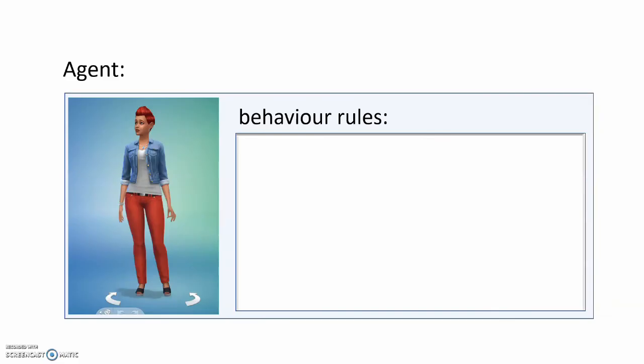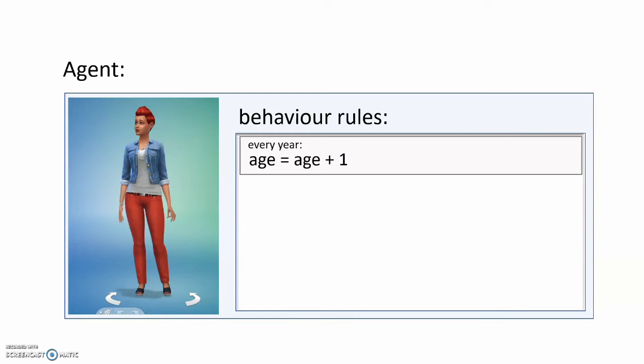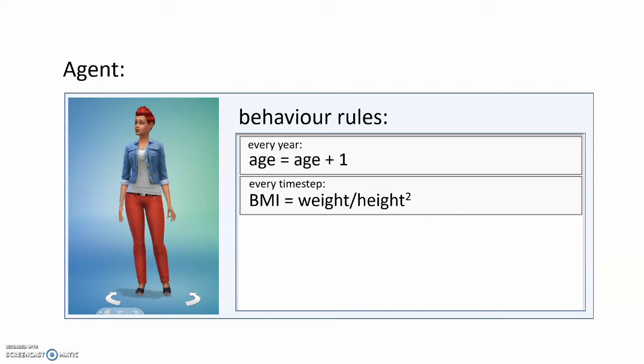Well, at the core of Tree of Knowledge is a human agent. Its behavior is defined by simple rules such as every year increase the person's age by 1, or at every time step we calculate the person's BMI to be their weight divided by their height squared. These here are fixed rules. We know that they're always true.